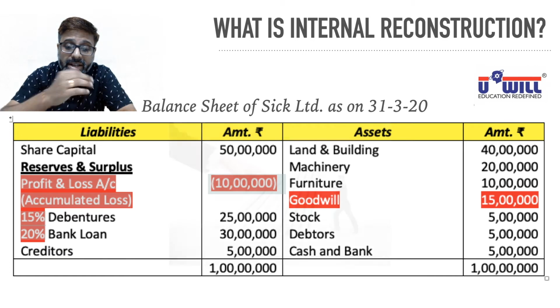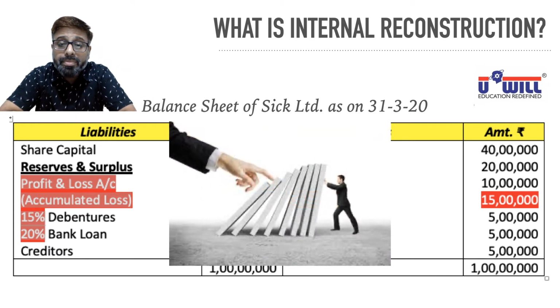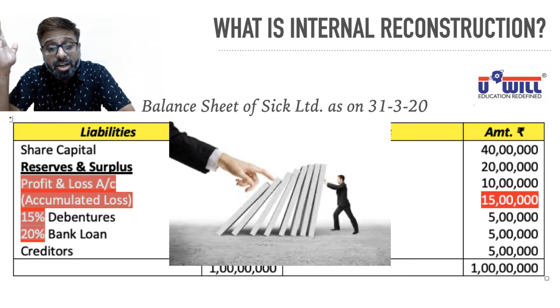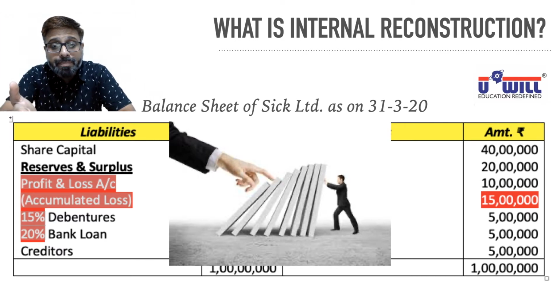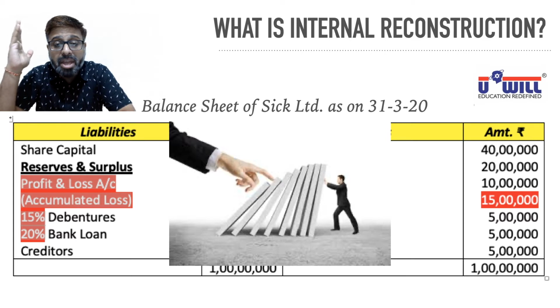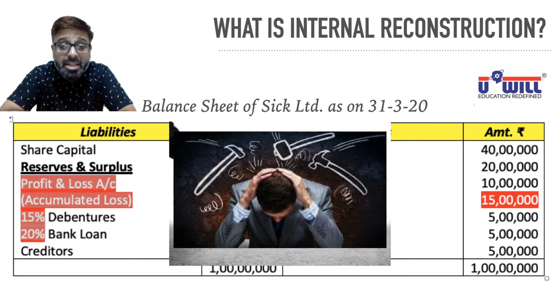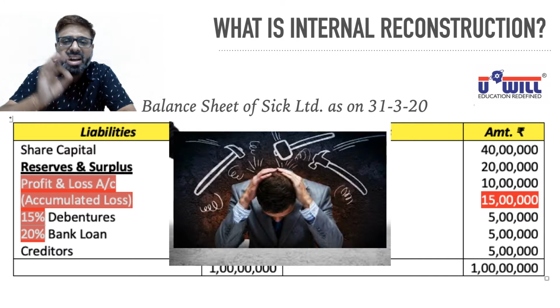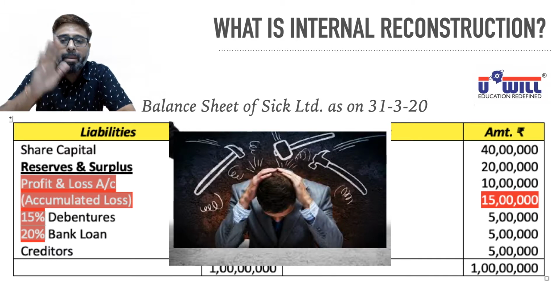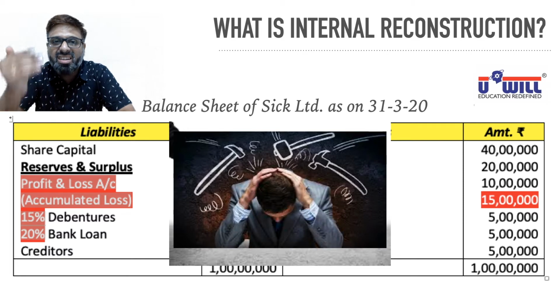Obviously, such a company is going to suffer loss. So bad decisions. You are not getting the money that you could borrow at 15% high rate of interest. So much of burden on the company. Look at it. 20% rate of interest you are paying on the bank loan every year. How can a company earn profit with so huge rates of interest? So bad decisions by the management. You can say poorly managed company so far. Up till now, it's a poorly managed company and board of directors have made this SICK Limited a SICK company.